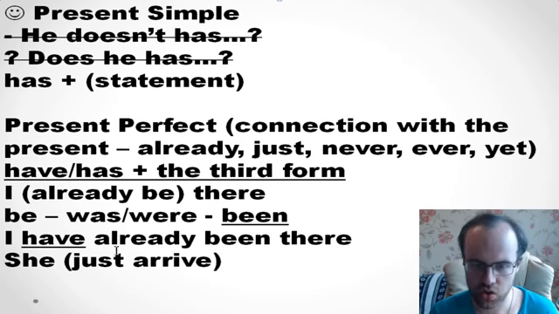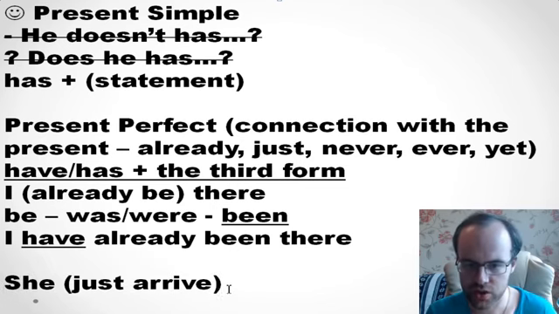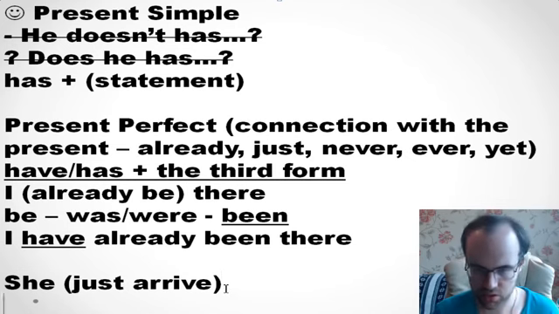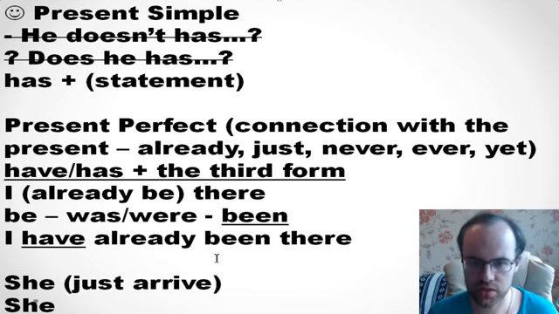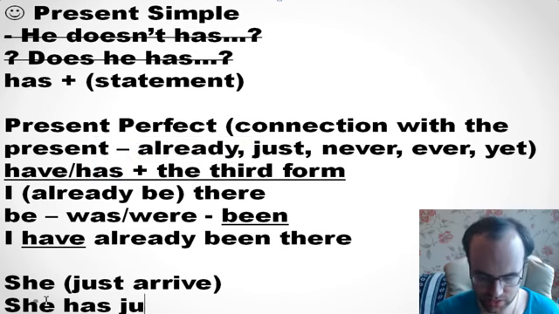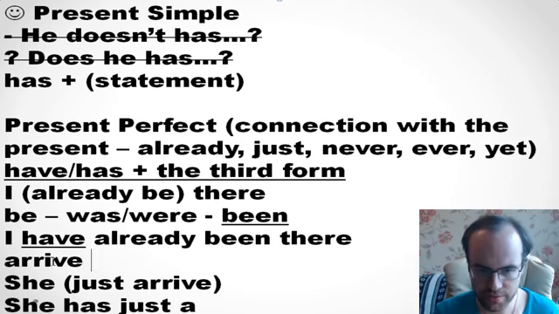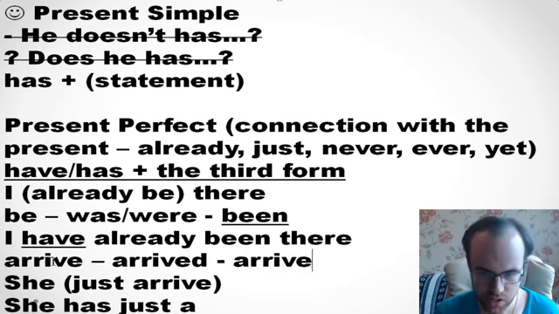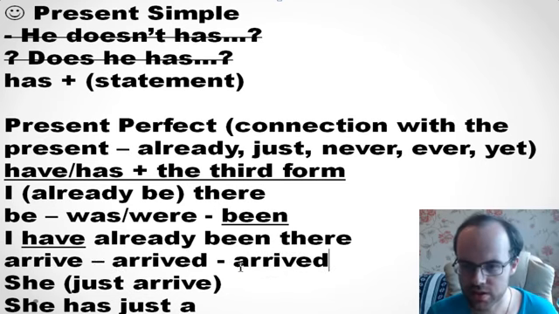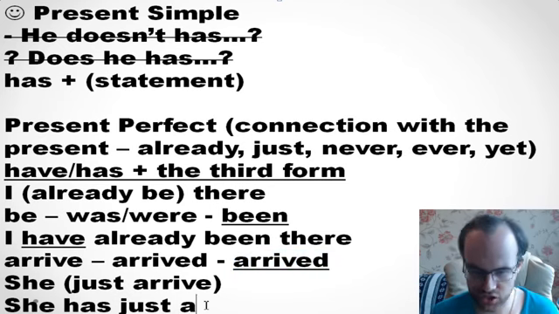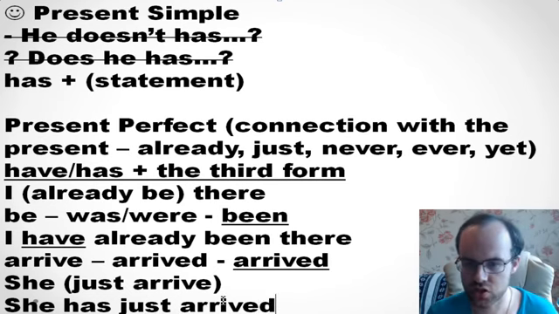Congratulations. And so what about the second one? She just arrived. So if it's he, she, it, we need has. So we have she has just. And the third form, so arrive, you see that this verb is regular, so the second form is the same as the third form. So she has just arrived. Okay, well done.